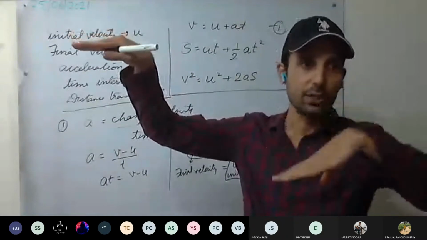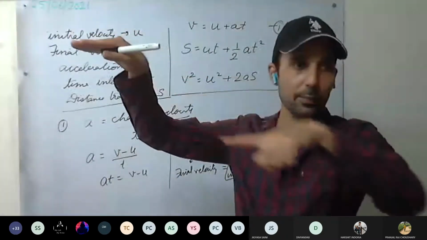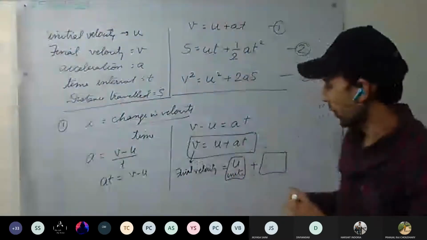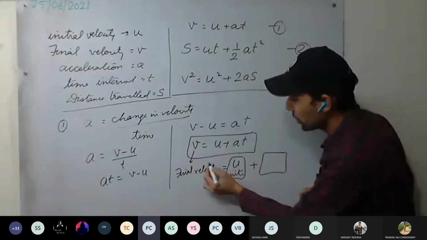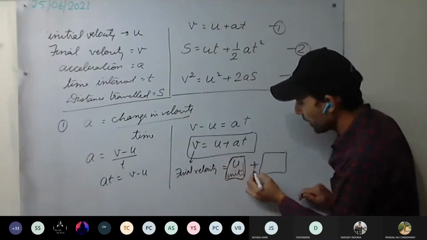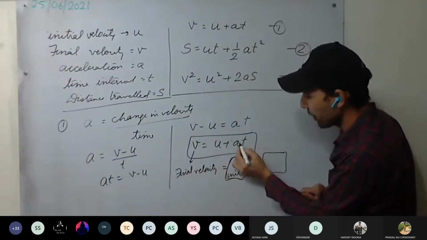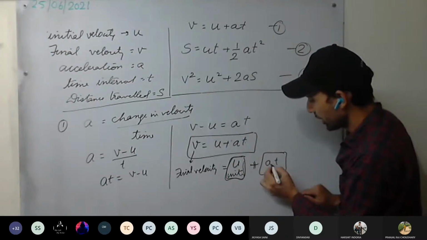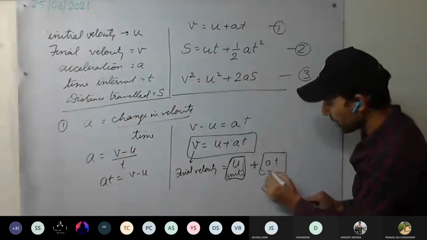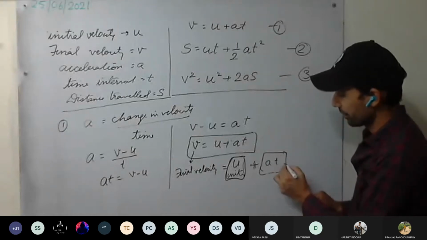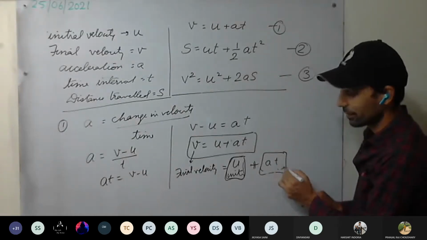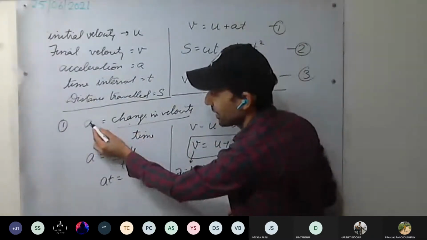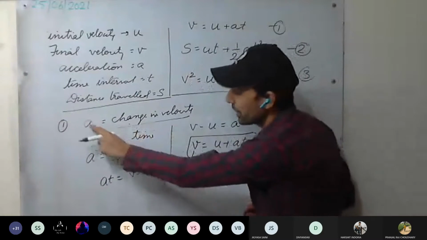This v velocity is what? U velocity plus the change in velocity. Yes or no? So v is what? Initial velocity plus, for how much time have you accelerated? A into t, acceleration into time. This is nothing but the change in velocity. Yes or no? Change in velocity is nothing but a into t.